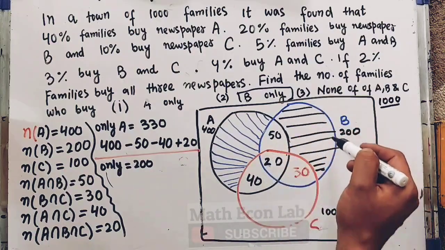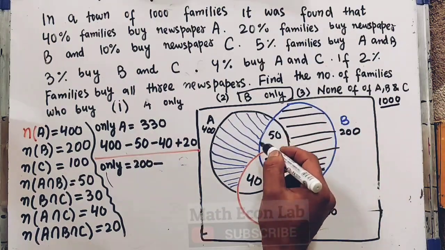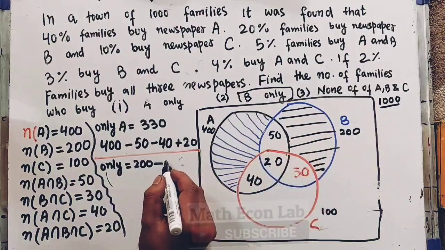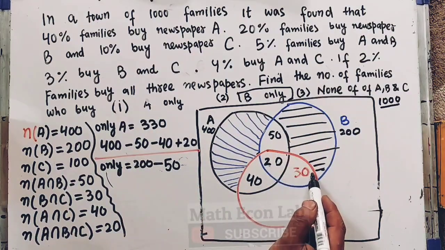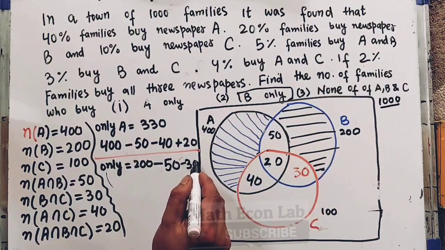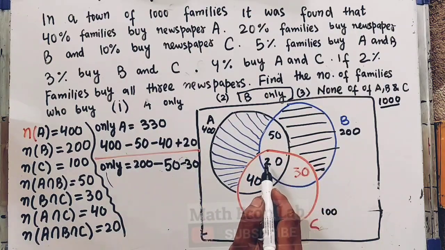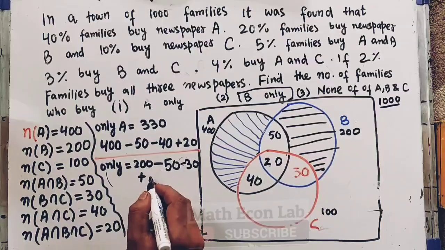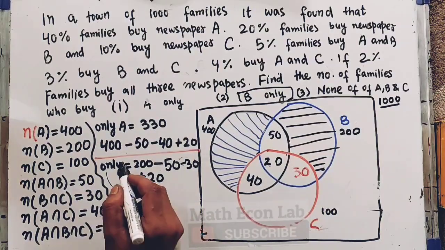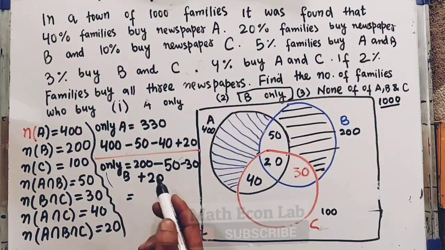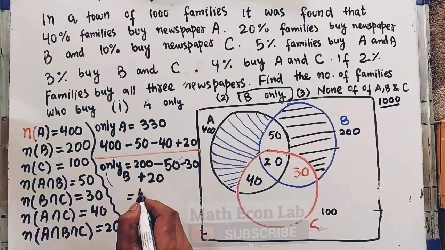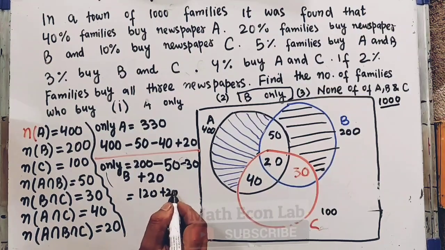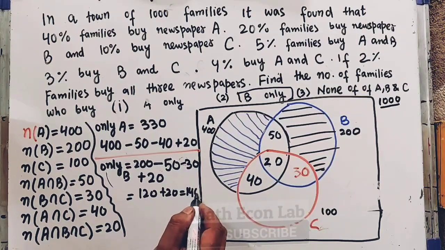From this circle, I first subtract 50, then I subtract this length, which is 30. When I subtract these two, I have to add this 20 because it gets double counted. So only B will be 200 minus 80, which is 120, plus 20, which is 140. Sorry if I cannot do the calculation right.